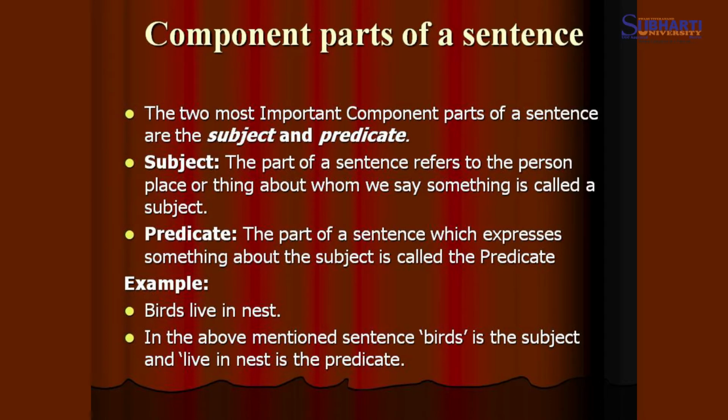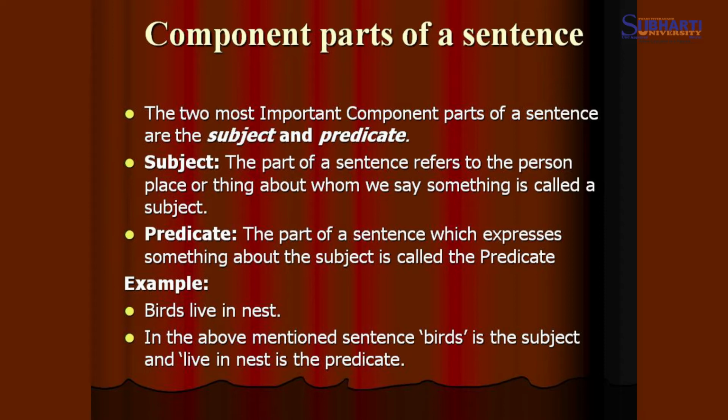Now, we discuss the component parts of a sentence. The two most important component parts of a sentence are the subject and the predicate. What is a subject? The part of a sentence that refers to the person, place or thing about whom we say something is called a subject.